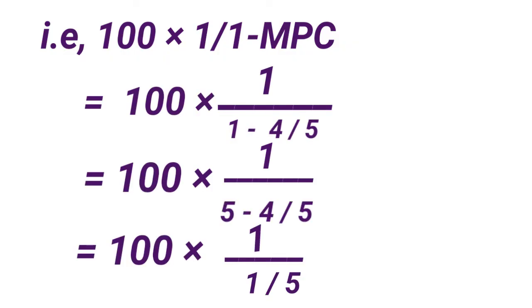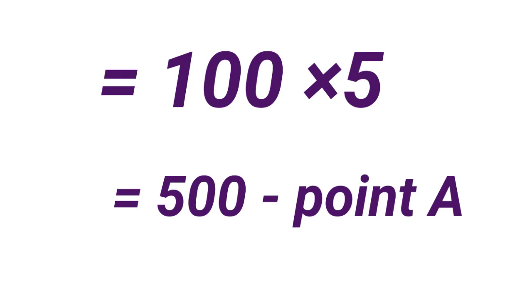That is 100 into 1/(1 minus MPC), which is 100 into 1/(1 minus 4/5). Taking the LCM for 1 minus 4/5, we get (5 minus 4)/5, so 100 into 1/(1/5), which is 100 into 5, equal to 500 crores. At point A, we get the original national income of rupees 500 crores. Refer to diagram 4.6.